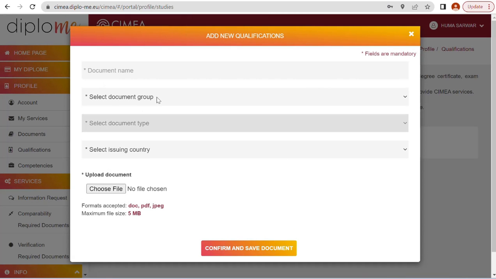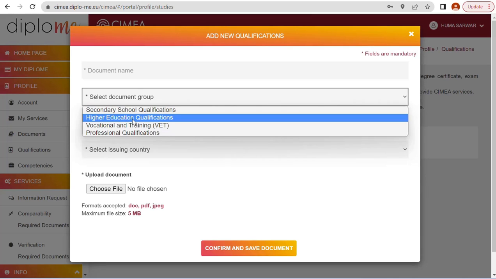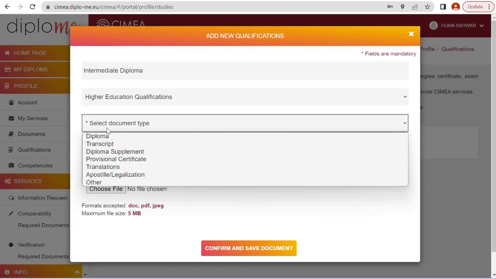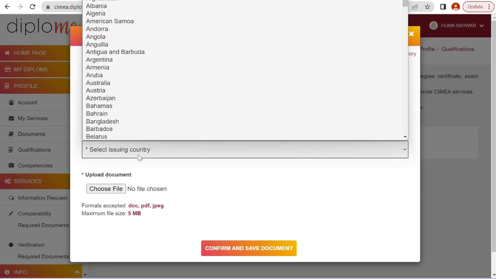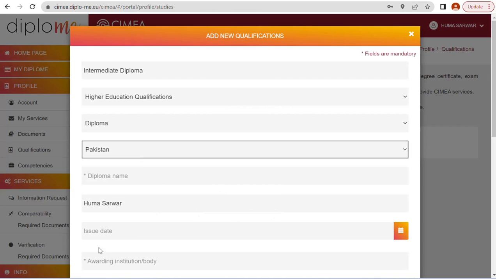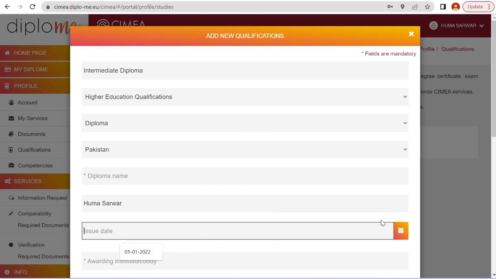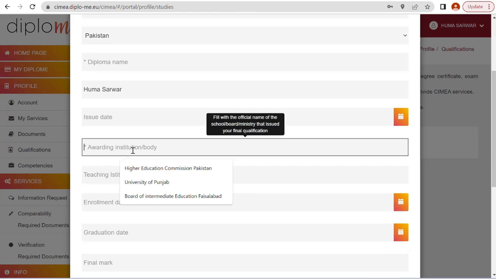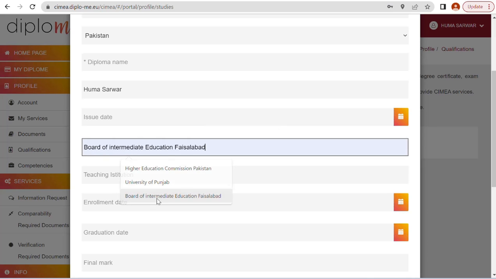Now let's get back to our intermediate diploma. Intermediate diploma, select type diploma. Issuing country, that is Pakistan. Issuing date, check your document. Awarding institution, that is Board of Intermediate Education.